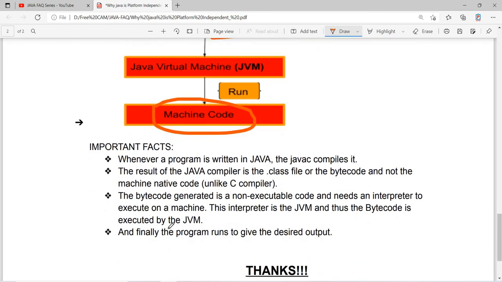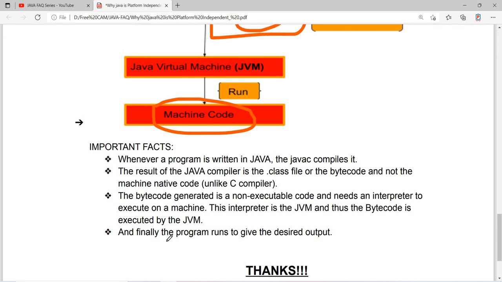The important fact is, whenever a program is written in Java, the Java compiler compiles it and converts it into bytecode. The result of the Java compiler is the .class file or the bytecode, and not the machine native code, unlike the C compiler. The bytecode generated is non-executable code, and it needs an interpreter to execute on a machine.